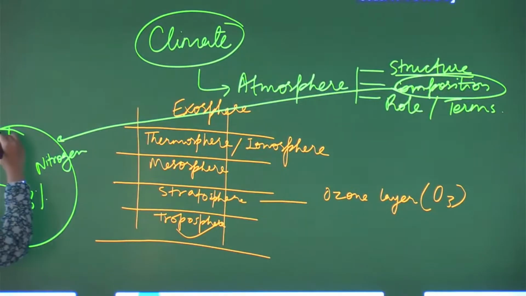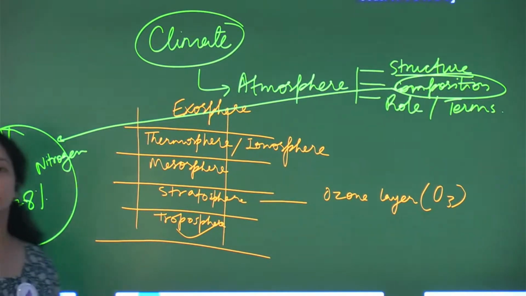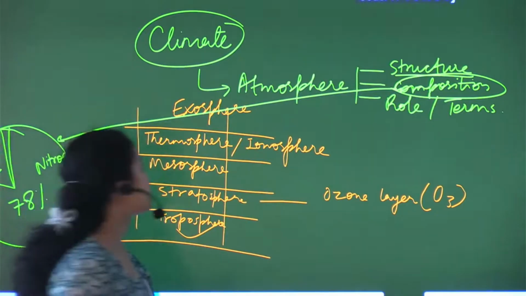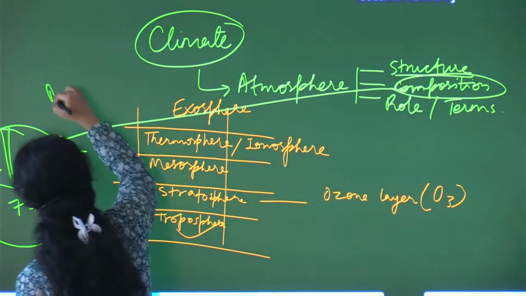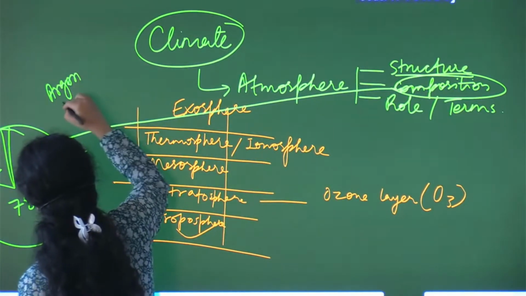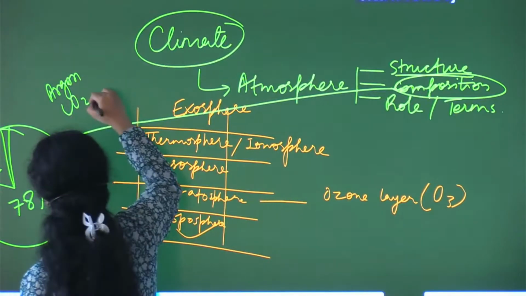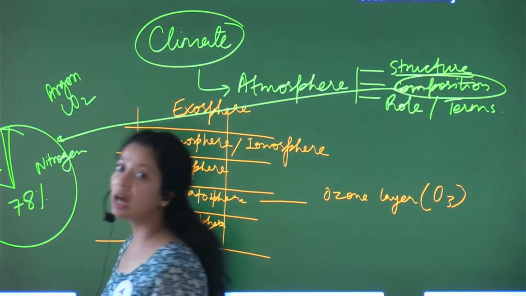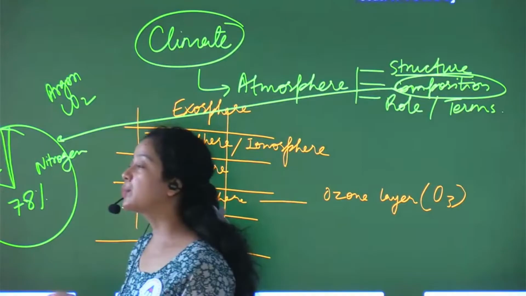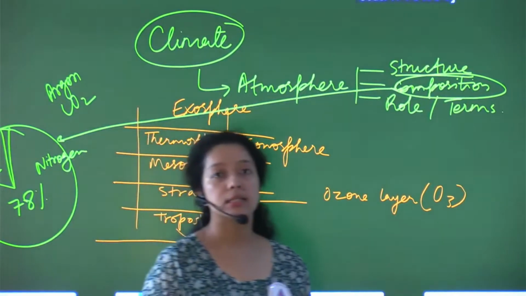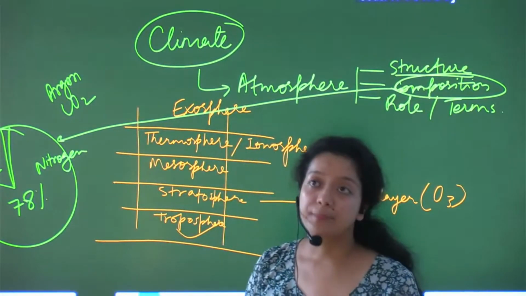Then comes oxygen, which is present in 21%. This is oxygen, fine. And in this 1% we have argon, carbon dioxide, fine, and there are other noble gases, for example helium, xenon, radon, fine.